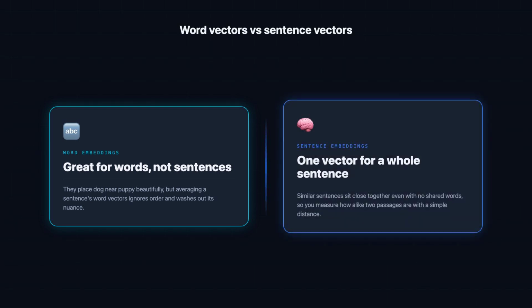Sentence embeddings hand you one vector for the meaning of an entire sentence. Similar sentences sit close together even when they share no words, so you can measure how alike two passages are directly, with a simple distance, rather than hunting for overlapping keywords. Modern versions come from transformer models fine-tuned on pairs of sentences, so vector closeness lines up cleanly with real semantic similarity.